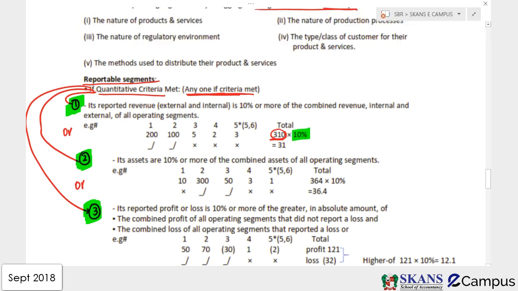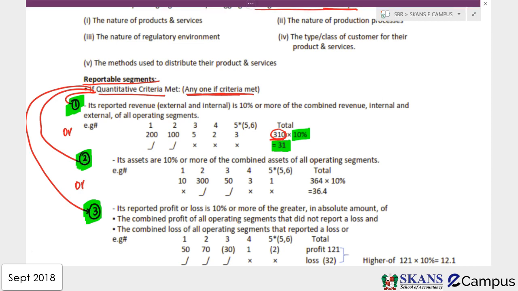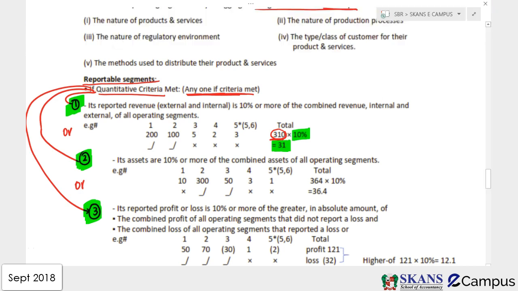This 10% is fixed, guys. So we have 31. This is your quantitative criteria. You can also say it's a quantitative threshold. Now, if a segment's revenue, both external and internal, is more than or equal to 31, it will be reportable, otherwise it will not be reported separately. Okay, so let's check. 200, it's more, reportable. 100, reportable. 5, 2 and 3 are not more than 31, so they are not reportable.